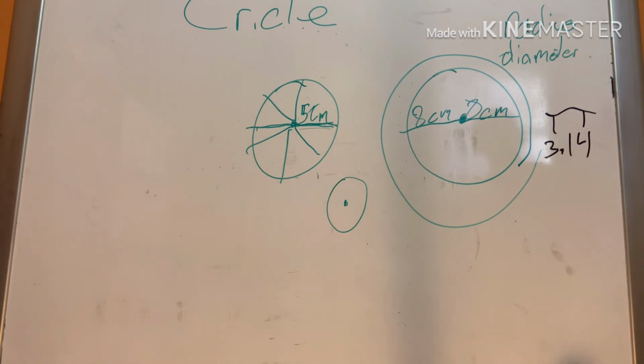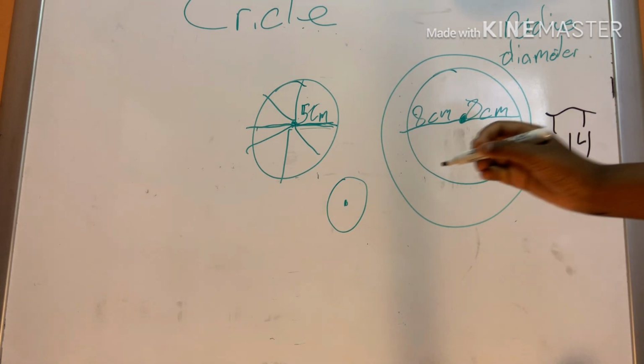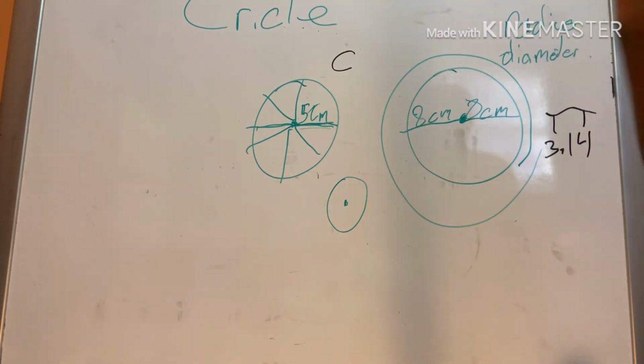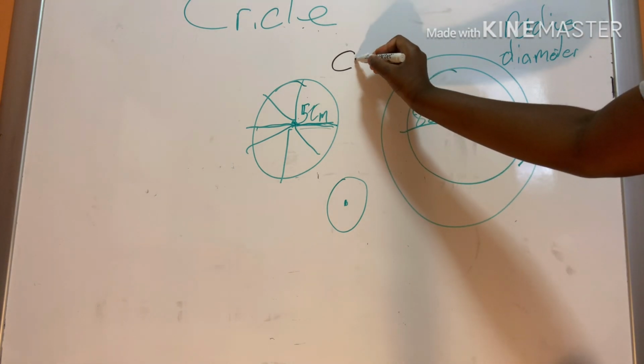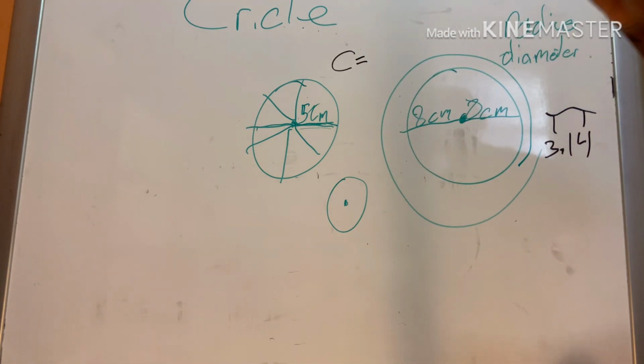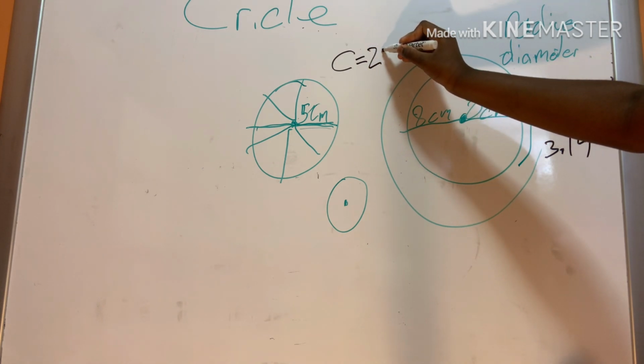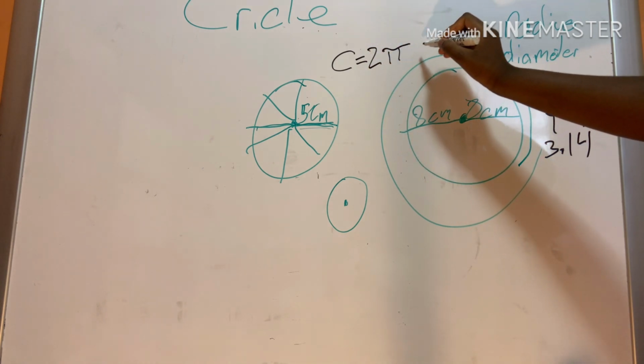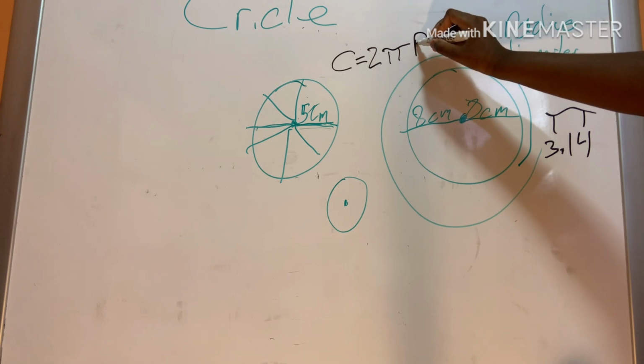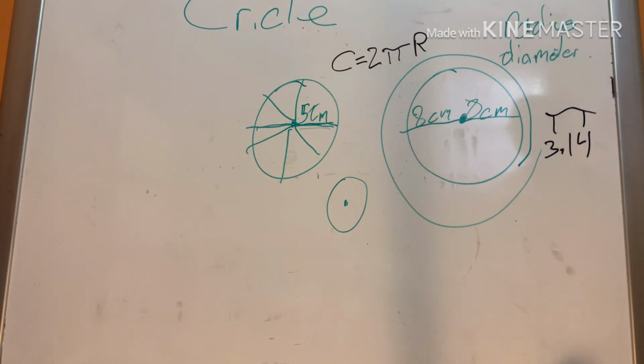Back to the lesson. Like I left off last week, we were talking about the radius and diameter. What happens if we want to find the circumference? To find the circumference, it is C equals 2 pi r, technically meaning 2 times pi times r. And the r stands for radius.